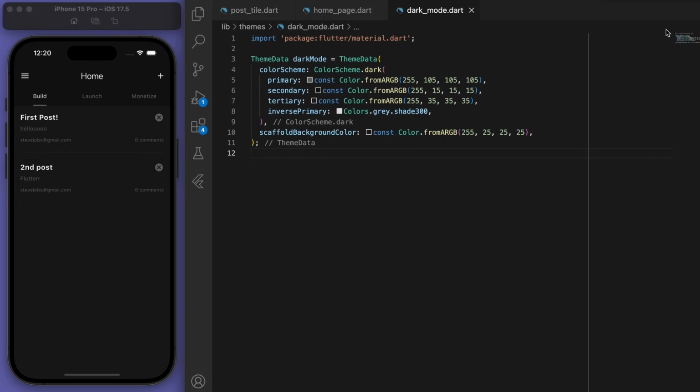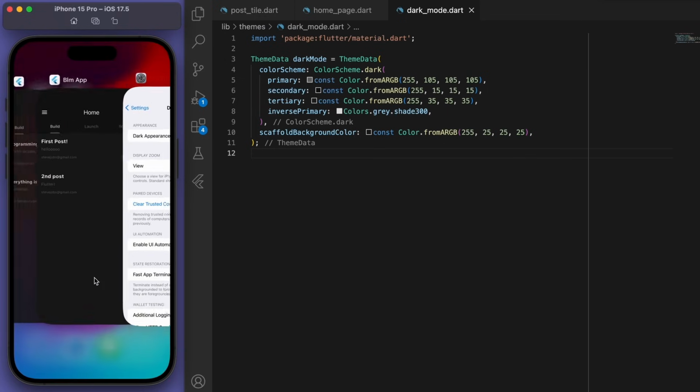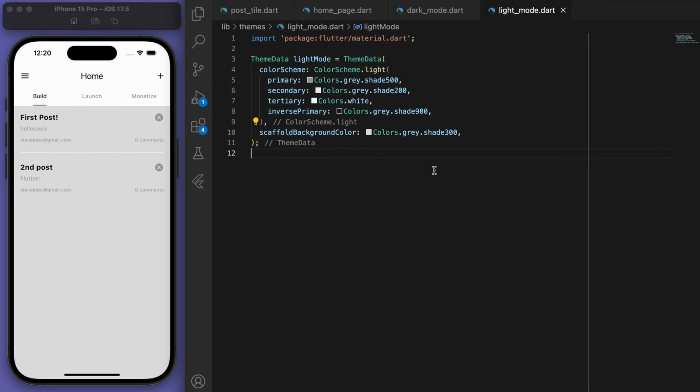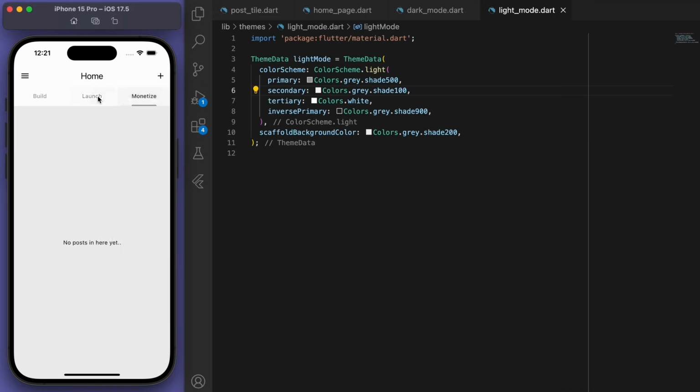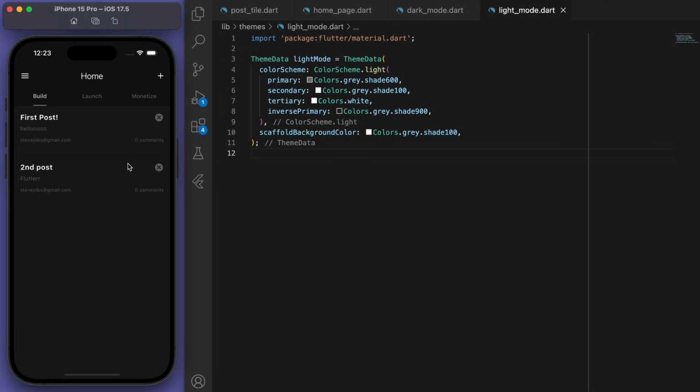And that's looking pretty good. Now let's have a look at light mode just while we're here. That looks pretty good, but again, I want to fine tune just a smidge, make the body a bit lighter. And yeah, that looks pretty good so far.